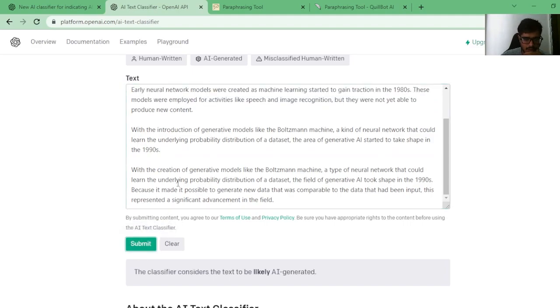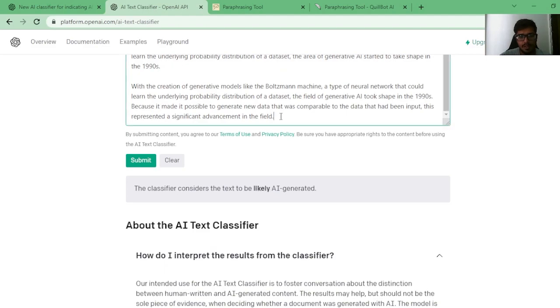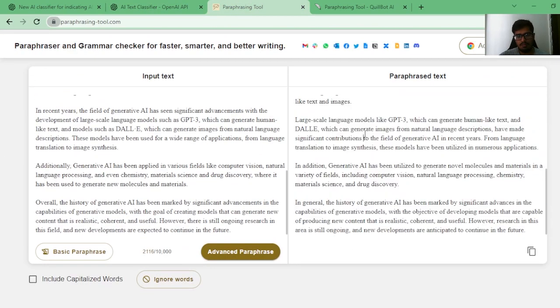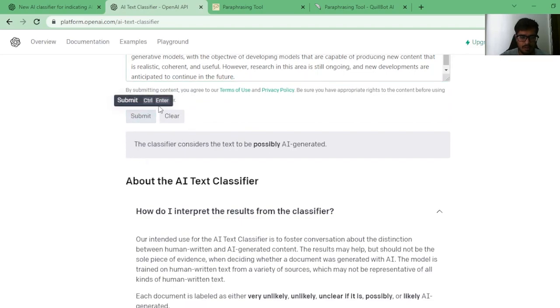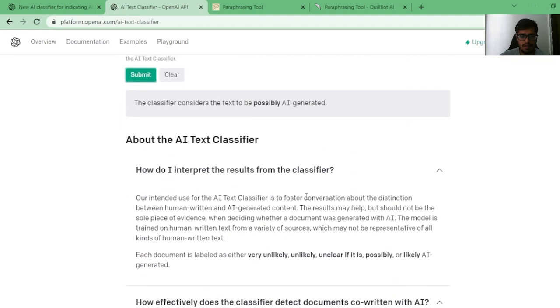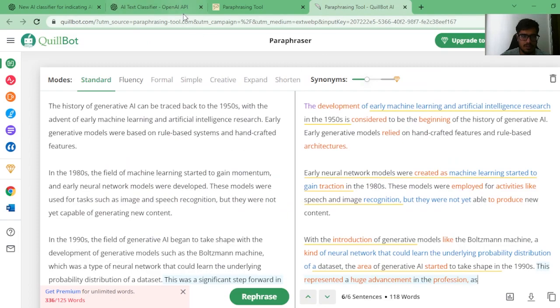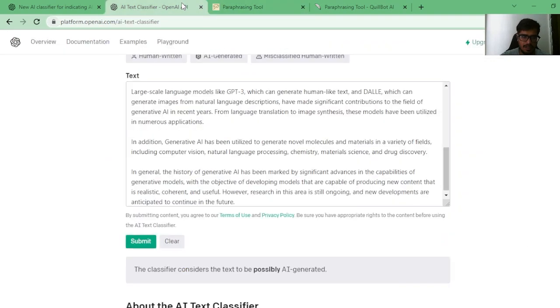Let's try it again. Still likely to be AI. If I did some basic paraphrasing, it's showing me possibly generated by AI. But if I use the advanced paraphrasing, it says it's likely generated by AI. There's more confidence in it being generated by AI when I use the advanced paraphrase.